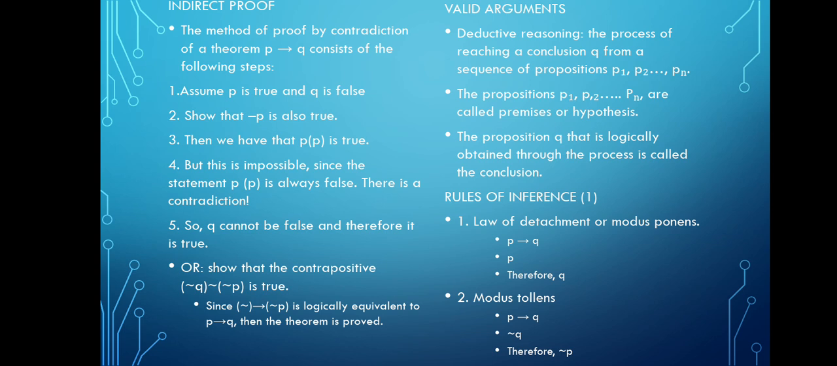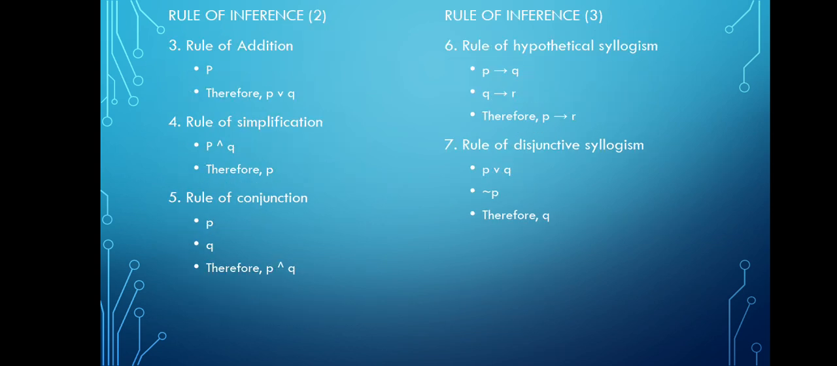Rules of inference. Number 1, law of detachment or modus ponens: P then Q, P, therefore Q. Modus tollens: P then Q, not Q, therefore not P. Then number 3, rule of addition: P, therefore P or Q. Rule of simplification: P and Q, therefore P. Rule of conjunction: P, Q, therefore P and Q.